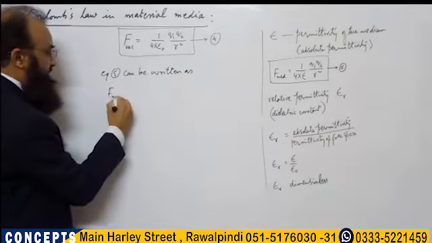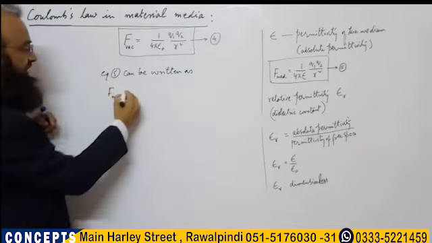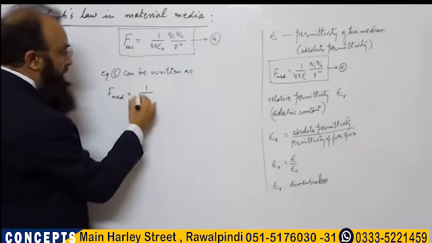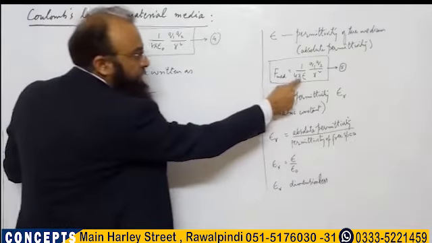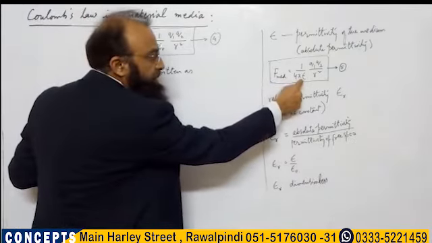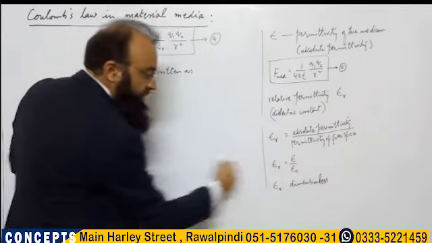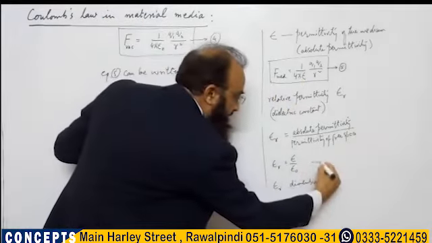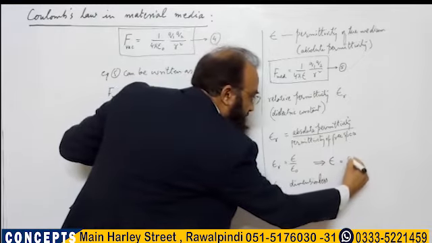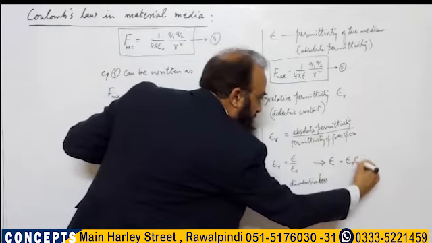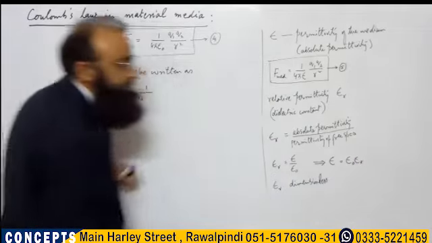F medium, that is when there is a medium between the charges, is equal to 1 over 4 pi. And now in place of epsilon, the permittivity of the medium, from this formula you can see that epsilon is equal to epsilon naught into epsilon r.